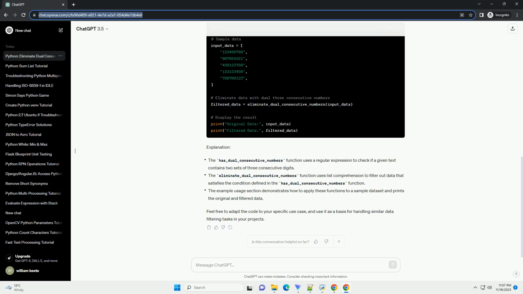Feel free to adapt the code to your specific use case, and use it as a basis for handling similar data filtering tasks in your projects.